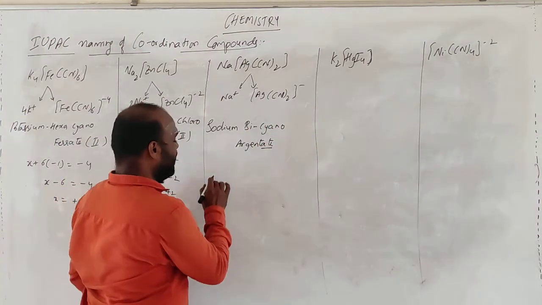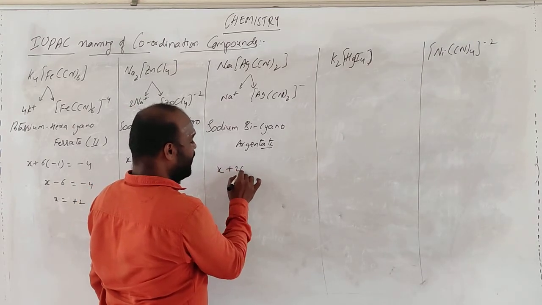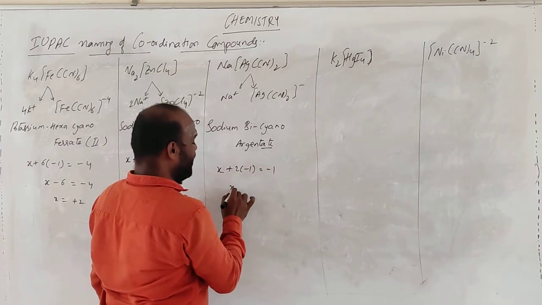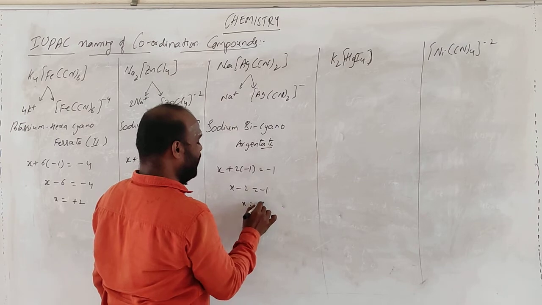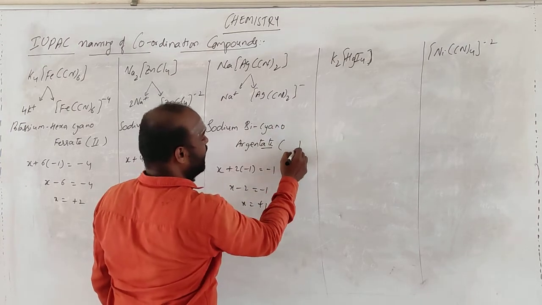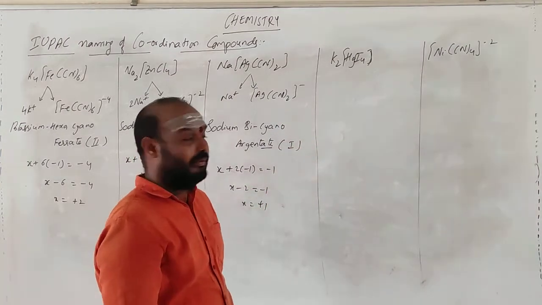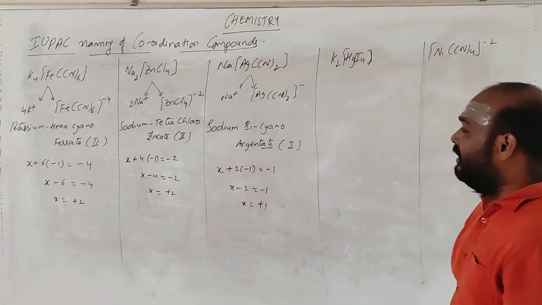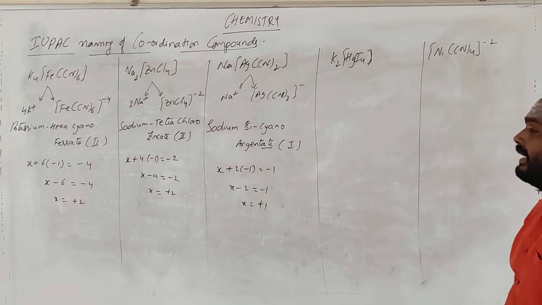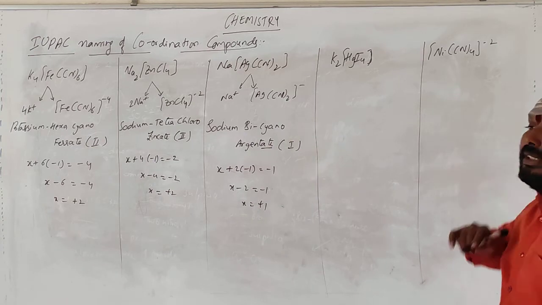Okay. Go for the oxidation state. X plus 2 times of -1 is equal to -1. X minus 2 is equal to -1. X is equal to +1. So oxidation state is 1. So sodium dicyanoargentate(I). That is the name of the particular compound.